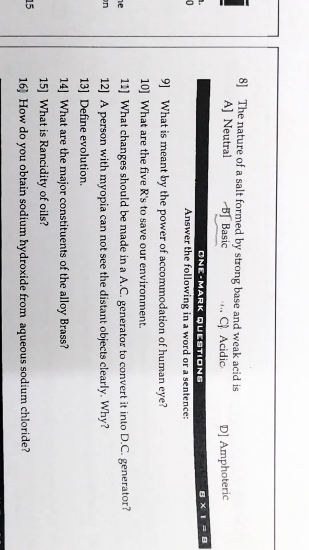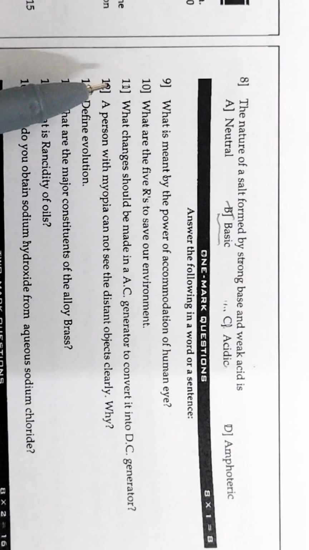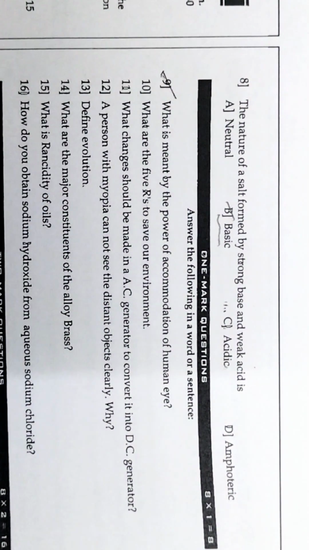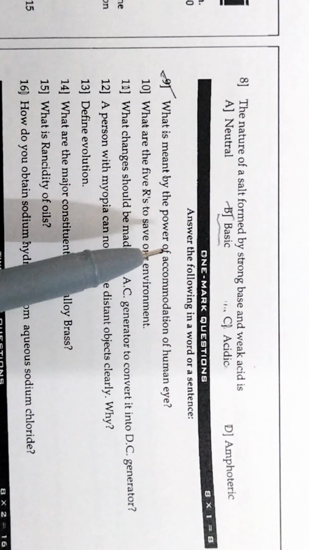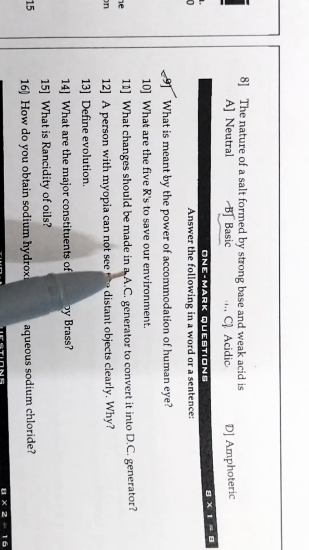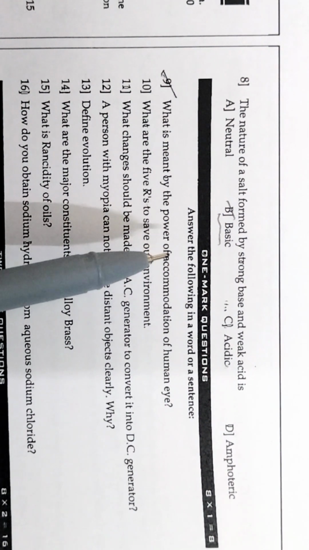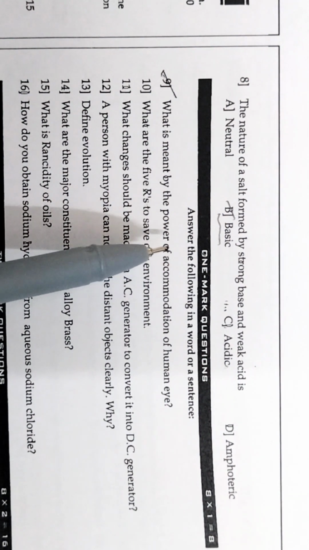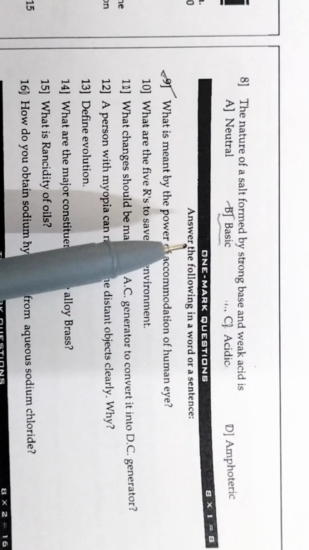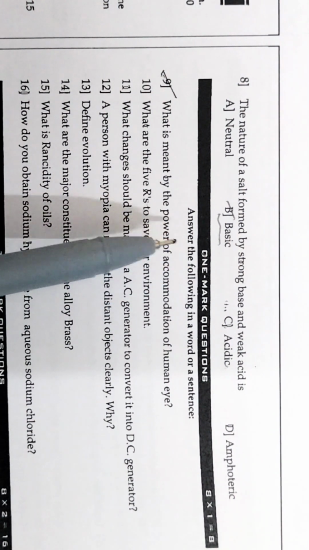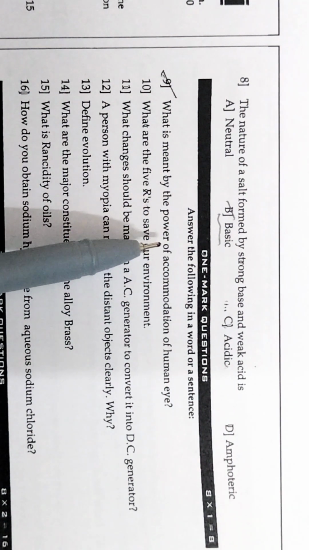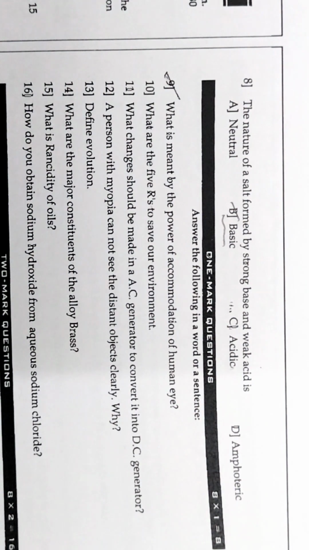The next question is, what is meant by power of accommodation of human eye? The power of accommodation of the human eye is defined as the ability of the eye lens to see the near object as well as the far object.